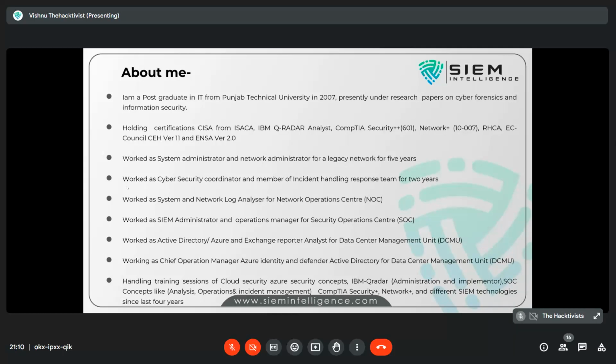Right. I'm holding more than 14 certifications. It includes CISA, ISO 27001, GDPR compliance, HIPAA compliance, and many other certifications. I'm also a Kubernetes architect, I do training sessions on Kubernetes architecture. I'm also an Azure certified expert.